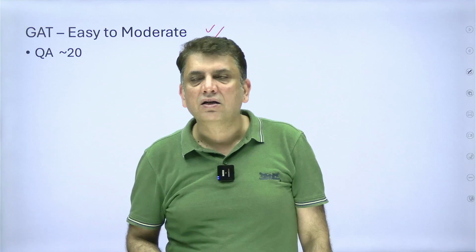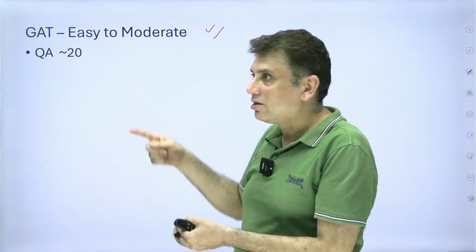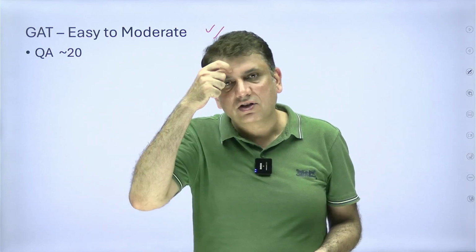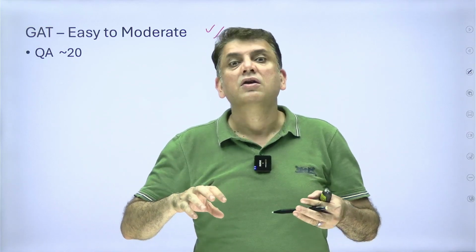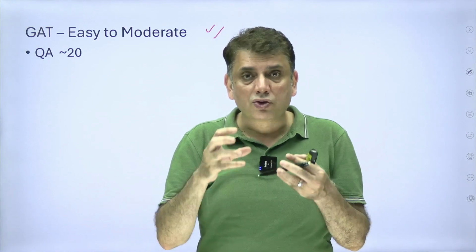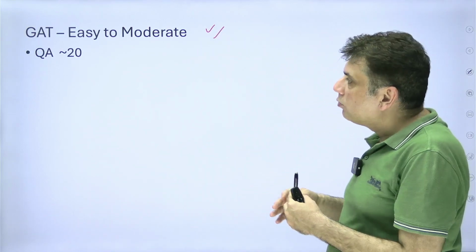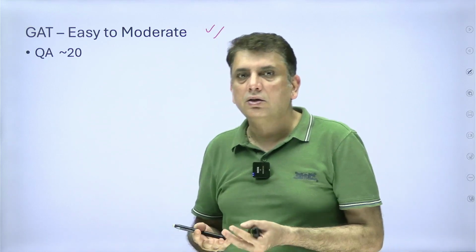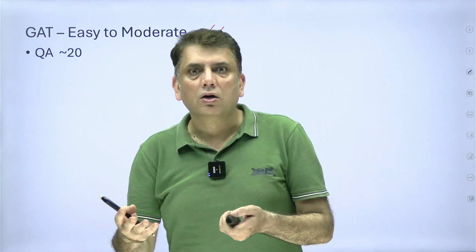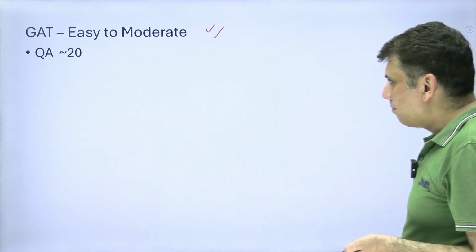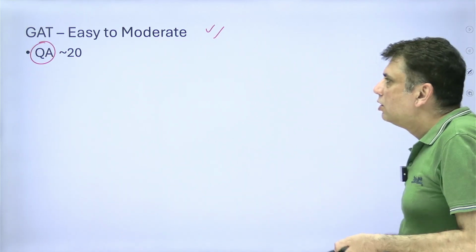Last year it was the general test; this year it is the general aptitude test. The major part of the general test last year was GK and current affairs, and 50% of the questions on GK were of current affairs. This year it has been reported that the major part of the general aptitude test paper is from QA, quantitative aptitude, or loosely you can say maths. The QA part has close to 20 questions.